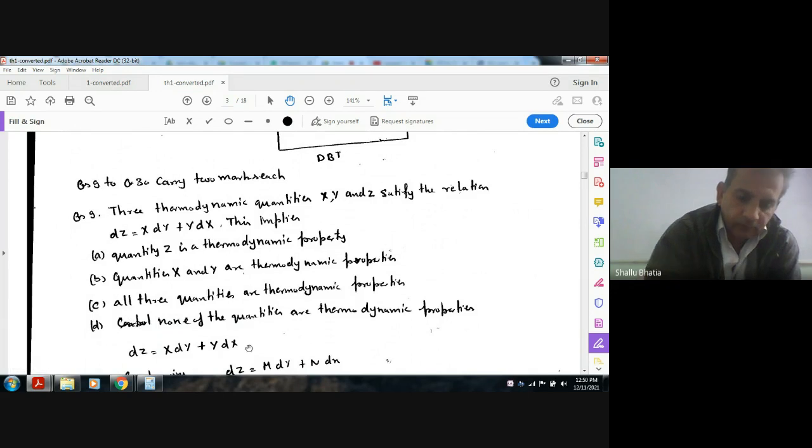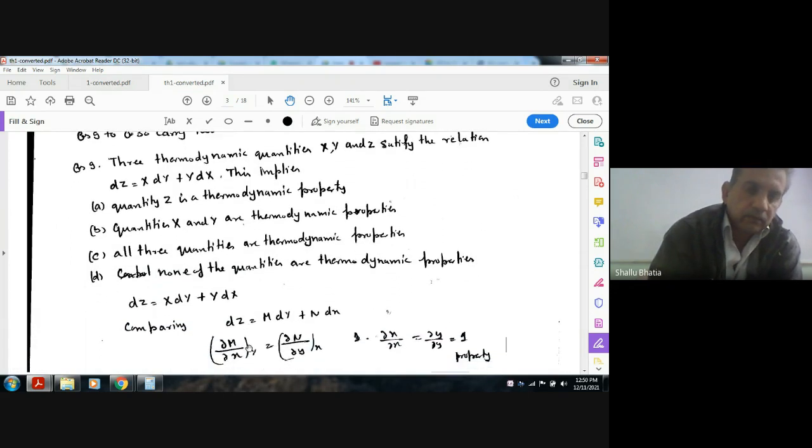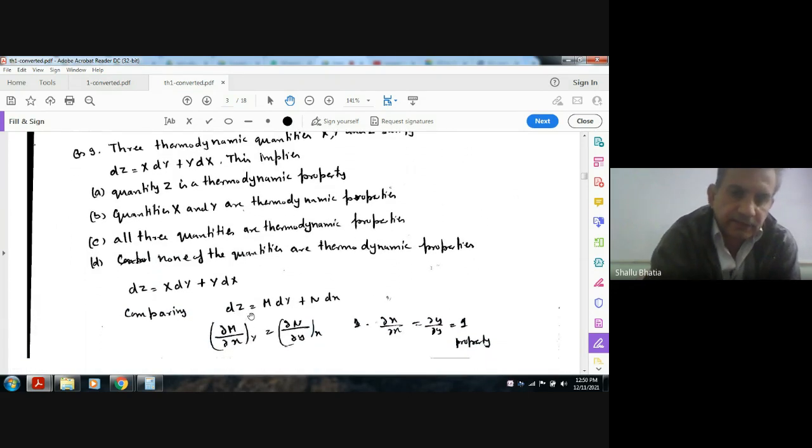Now for an equation dz is equal to M dx plus N dy, for z to be a property, curly M by curly y at x constant should be equal to curly N by curly x at y constant. Here M is y and N is x.